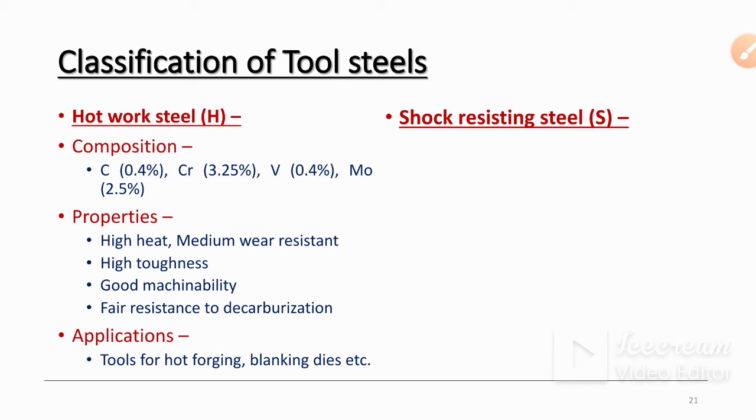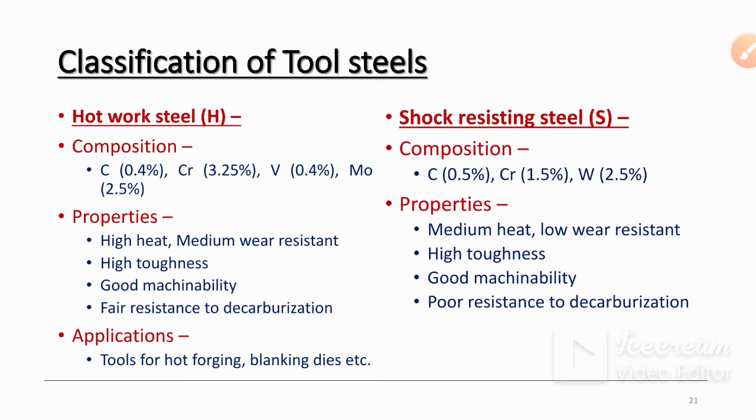Then shock resisting steels. So composition is 0.5% carbon, chromium 1.5%, tungsten 2.5%. Then properties: medium heat and low wear resistant, high toughness, good machinability, poor resistant to decarburization. Then applications are pneumatic tools and hand chisels, which are mostly made using these shock resisting steels.